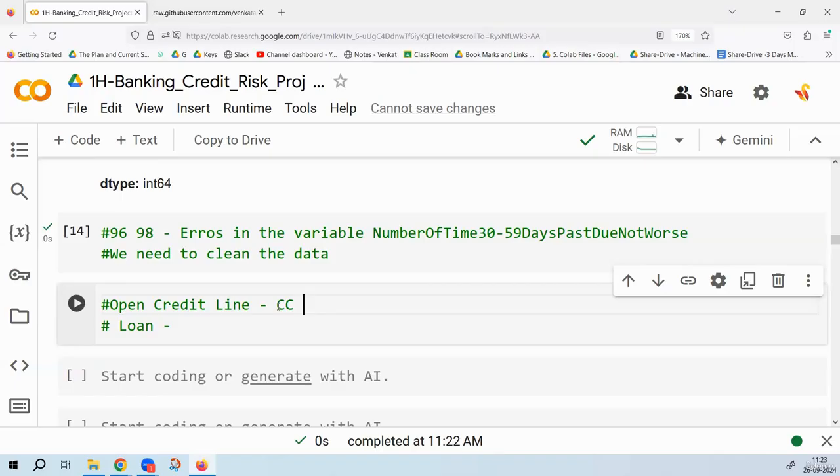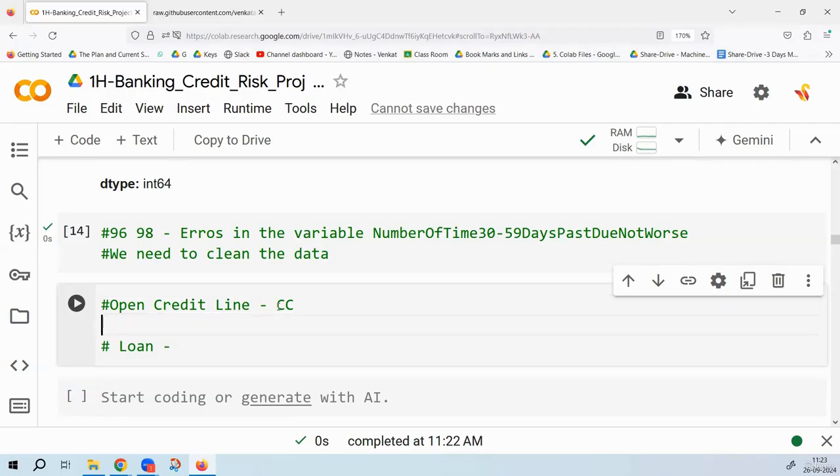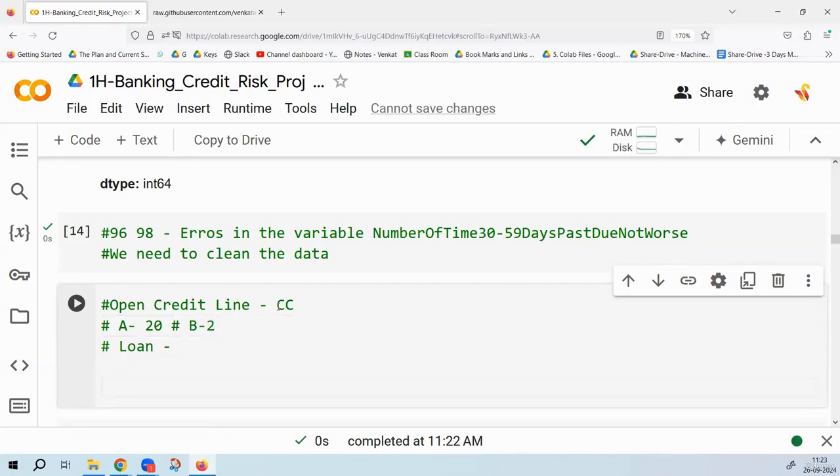Let us suppose on Amazon you have purchased something and they have given you an EMI option and you have taken that EMI option. Is that considered an open credit line? Yes, sir. So, number of open credit lines. Tell me, if there is a very high number of open credit lines and loans: customer A has around 20 open credit lines or loans, customer B has only two. Who is risky? Customer A. Somebody is taking too many loans and lines.